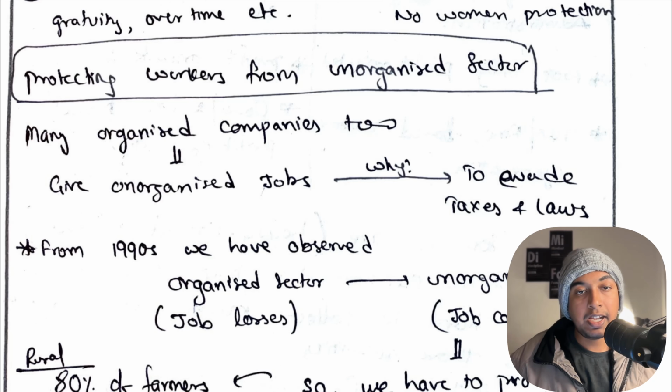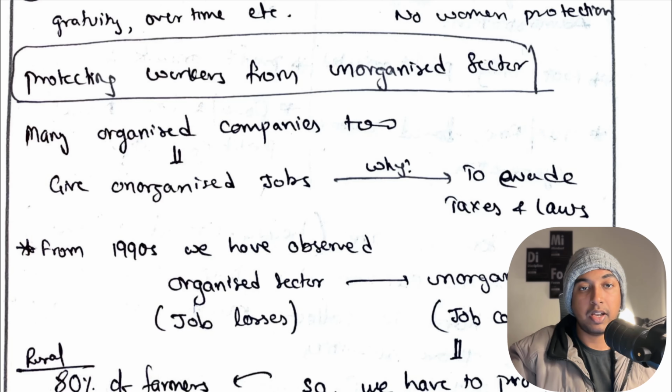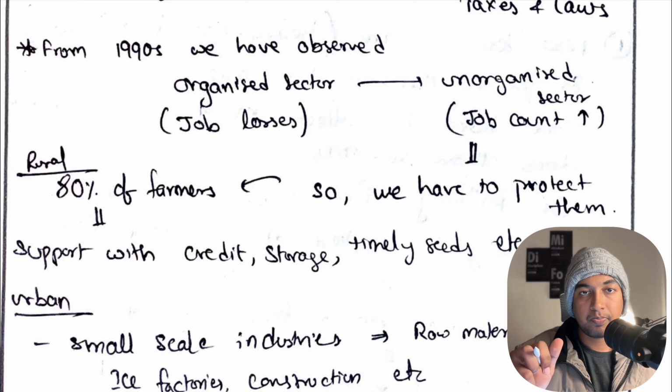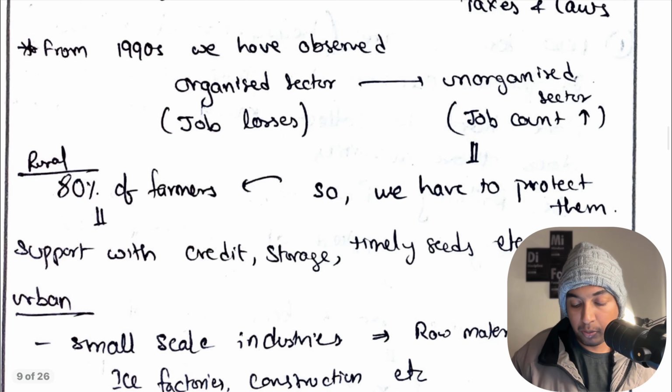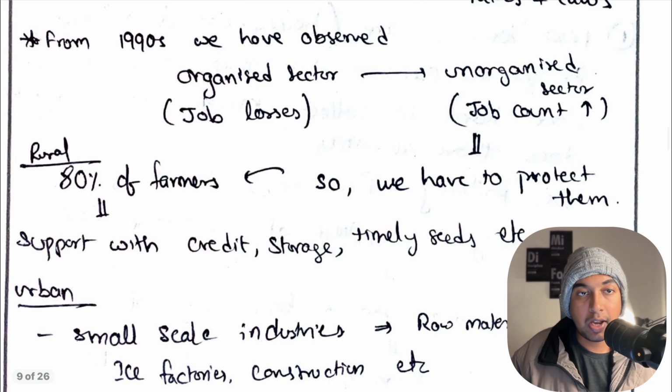So from the 1990s, we have observed something here, as per NCERT. What did we observe from the 1990s? The jobs in the organized sector are becoming low and jobs in the unorganized sector are becoming high. So we have to protect them at any cost now. We have to protect people at any cost who are in the unorganized sector.